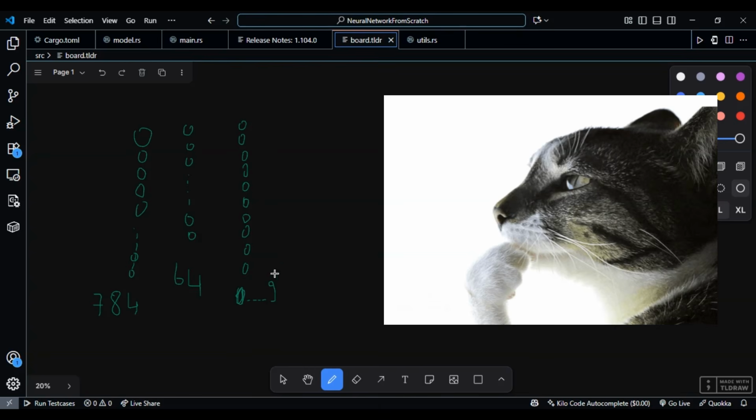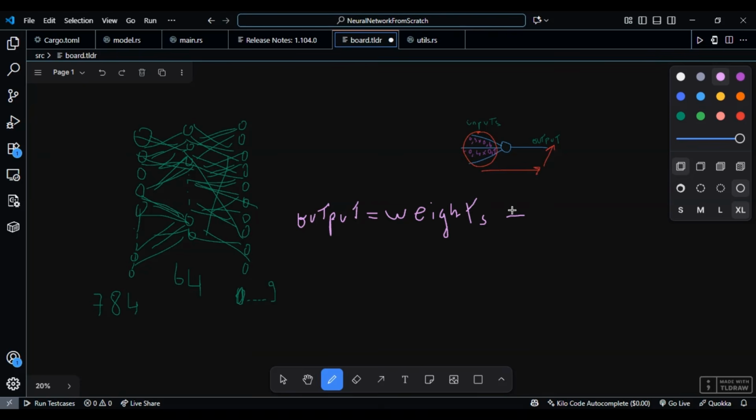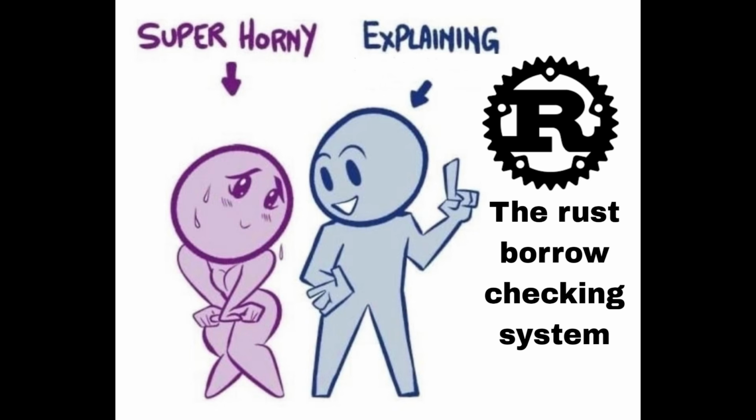Now you might be thinking, that's a lot of individual calculations, and you're absolutely right. That's where linear algebra saves us. All these individual multiplications become one matrix operation. The dot product handles everything in one single operation. In Rust, this looks pretty clean once you get past the borrow checker.